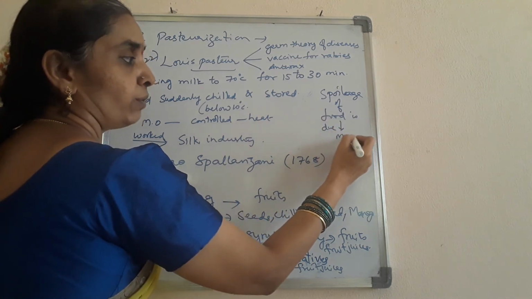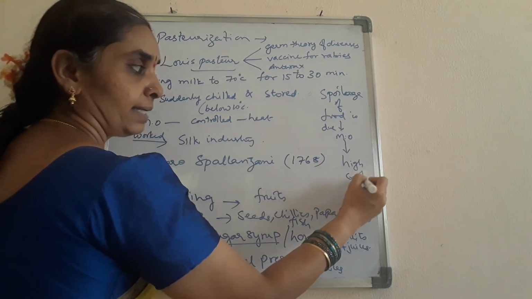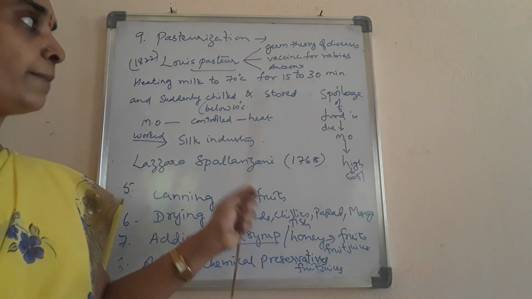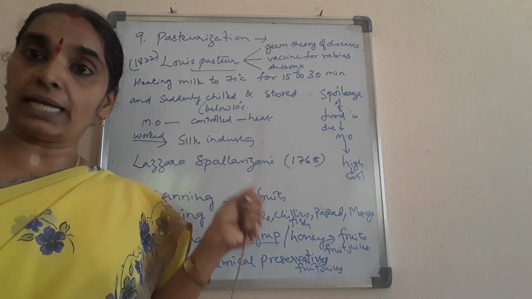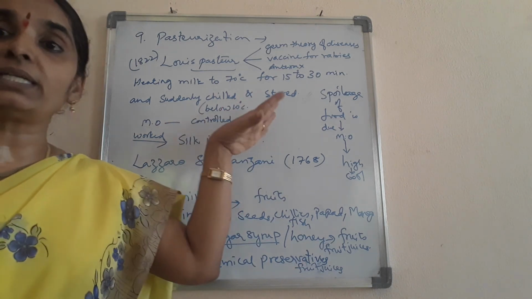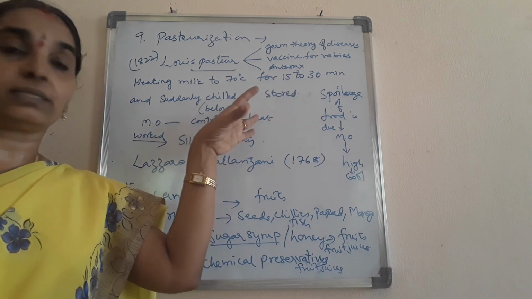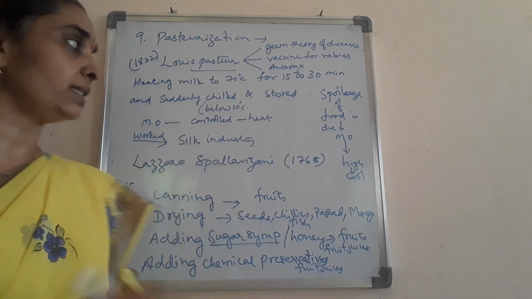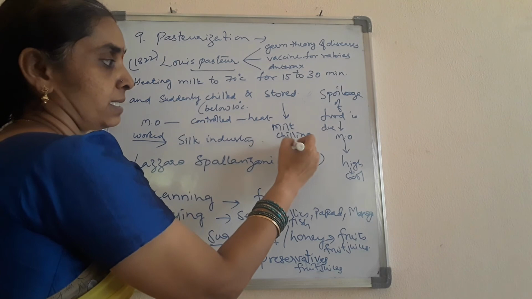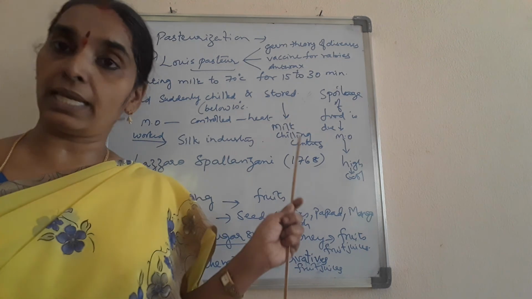These microorganisms can be killed at very high temperatures or very cold temperatures. They cannot withstand very high and very cold temperatures. So if milk is boiled to very high temperatures, it can be prevented from the growth of microbes, he thought, and he experimented over it and proved that they can be killed at this temperature and the milk should be preserved at this. This is the pasteurization theory that is being followed now in milk chilling centers also. Okay children, so you know now that microorganisms can be controlled by heat, isn't it?